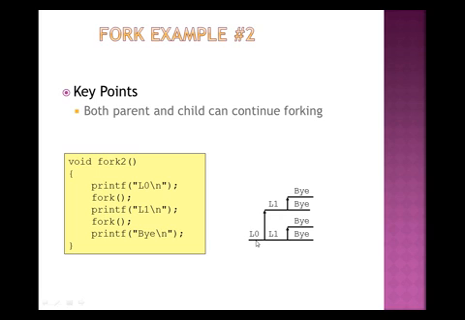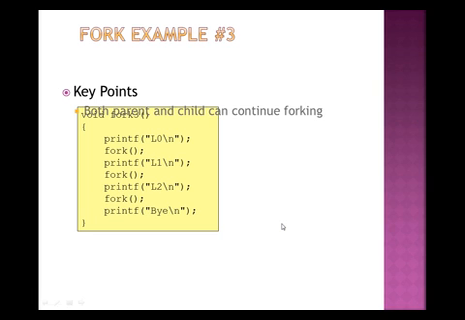This shows L0, L1, bye. Both parent and child can continue the forking. Same example: void fork, that is more than one fork, L0, L1, L2, bye. At every time the fork function is